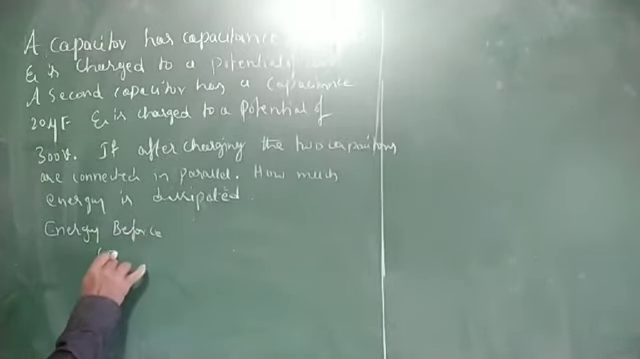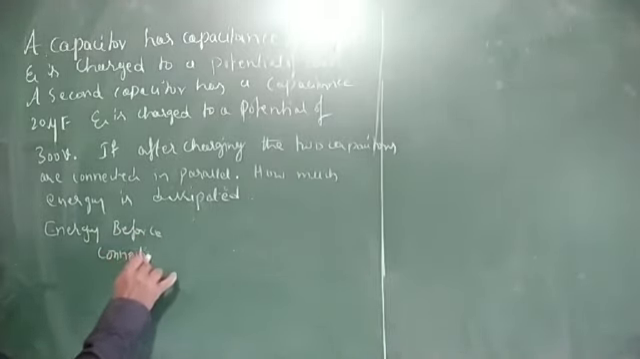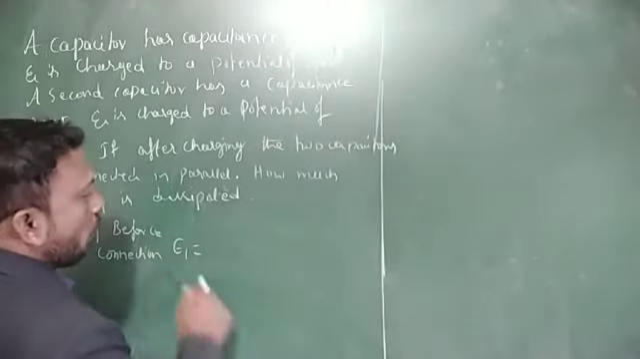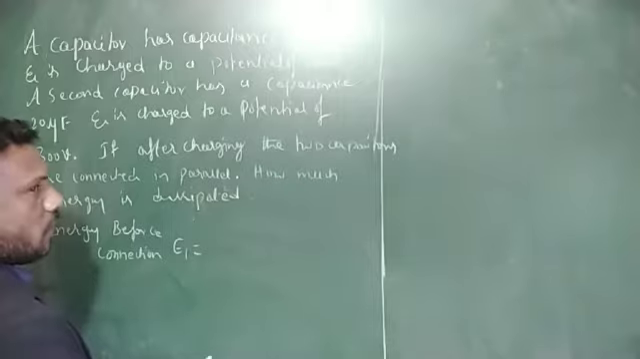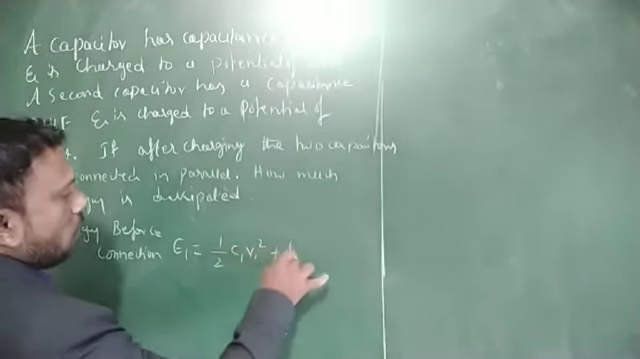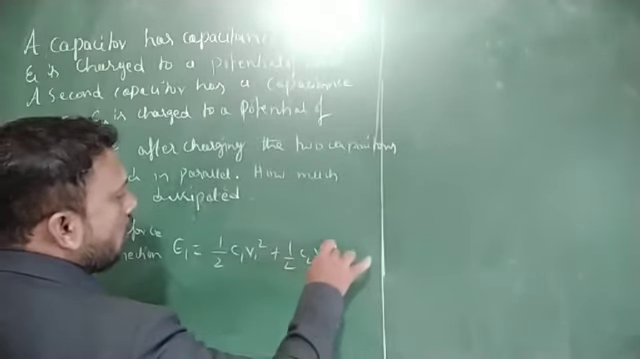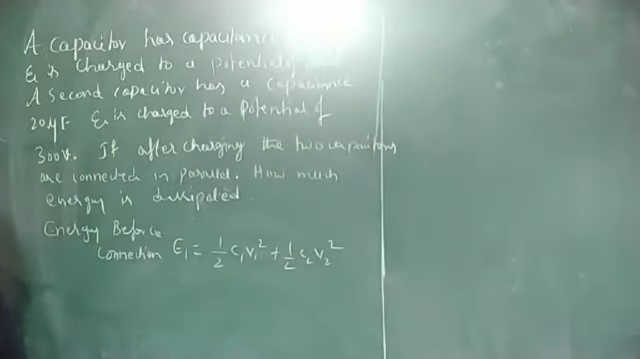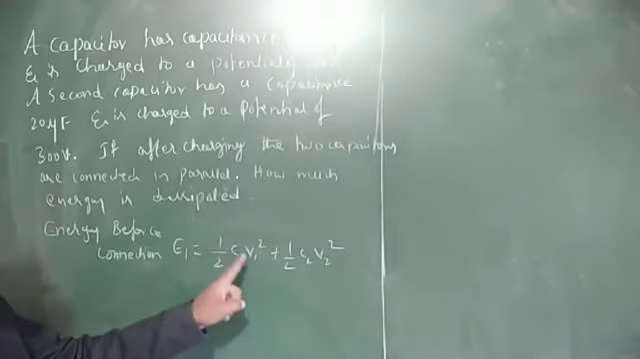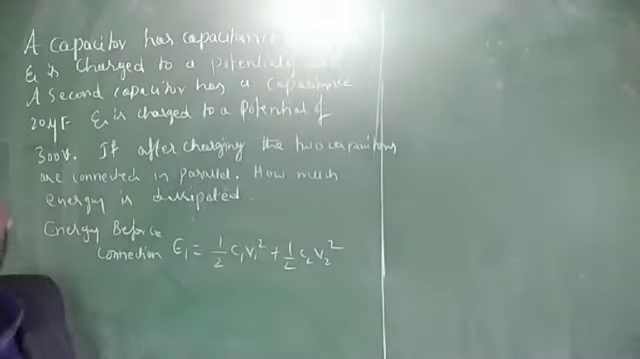Before connection, E1 is equal to the energy of the first capacitor, 1 by 2 C1 V1 square, plus the energy of the second capacitor, 1 by 2 C2 V2 square. Before connection, the total energy of the system is 1 by 2 C1 V1 square plus 1 by 2 C2 V2 square.